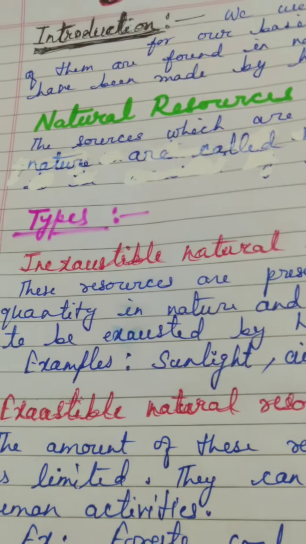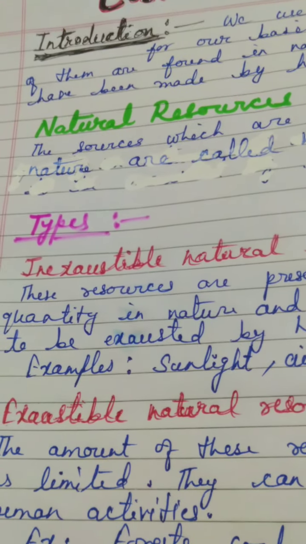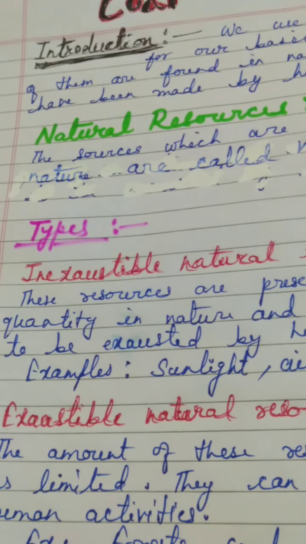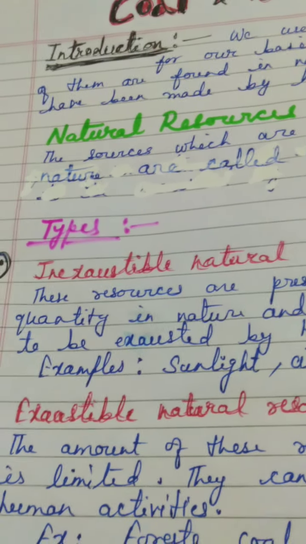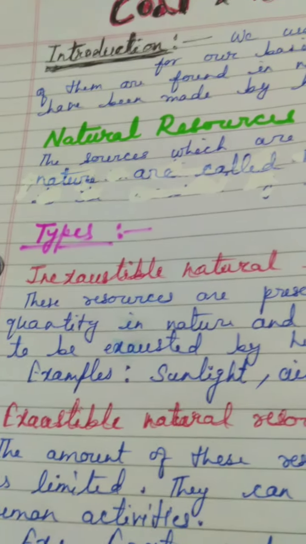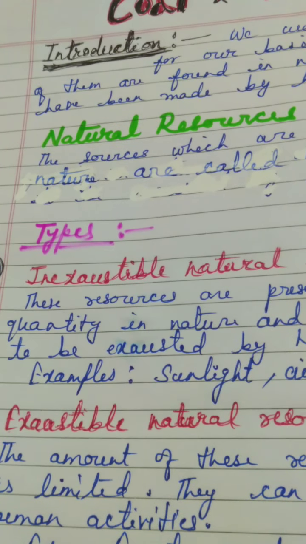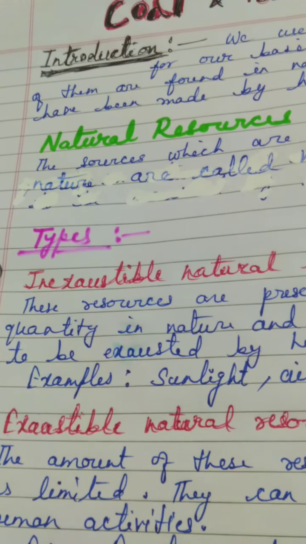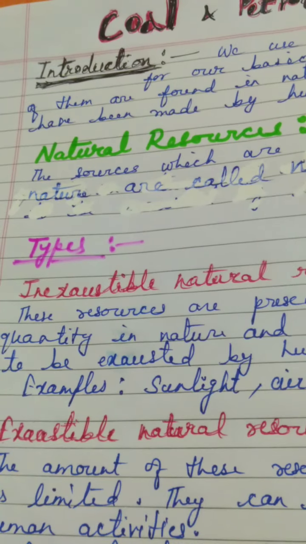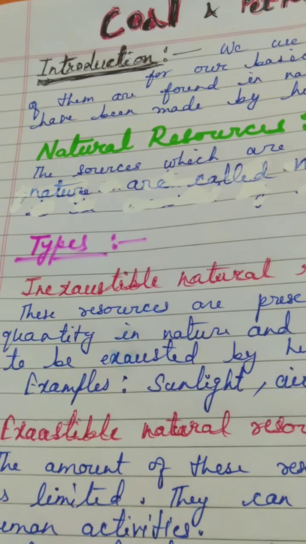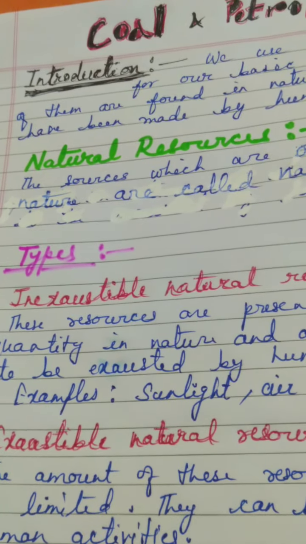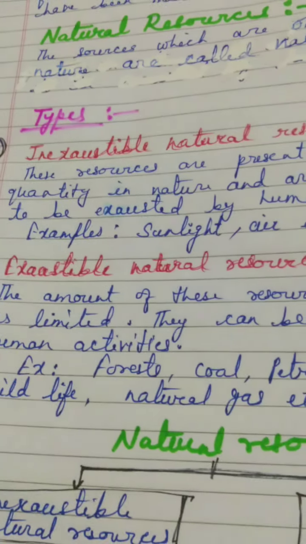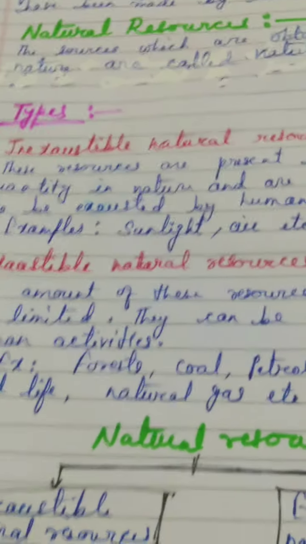And then minerals, which are metallic and non-metallic in nature, and then different types of fuels. So in this chapter we are going to study those natural resources which are nothing but the fuels. As you know, our life is to a greater extent dependent on the fuels, because these fuels produce heat energy, and that heat energy gives calorific value, and that calorific value is responsible to do the mechanical work. So let's talk about the types of the natural resources.